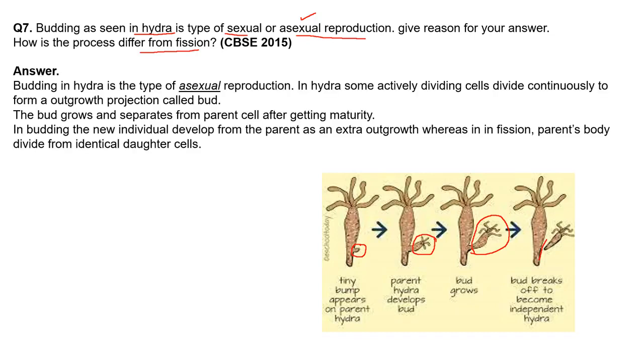So this is about hydra. Budding in hydra is a type of asexual reproduction, as we have discussed. In hydra, there are actively dividing cells which divide continuously to form an outgrowth projection called a bud. We have seen the bud over here. Now this bud will grow, develop and become mature, and once it is mature, it gets detached. Here we can see a mature bud.